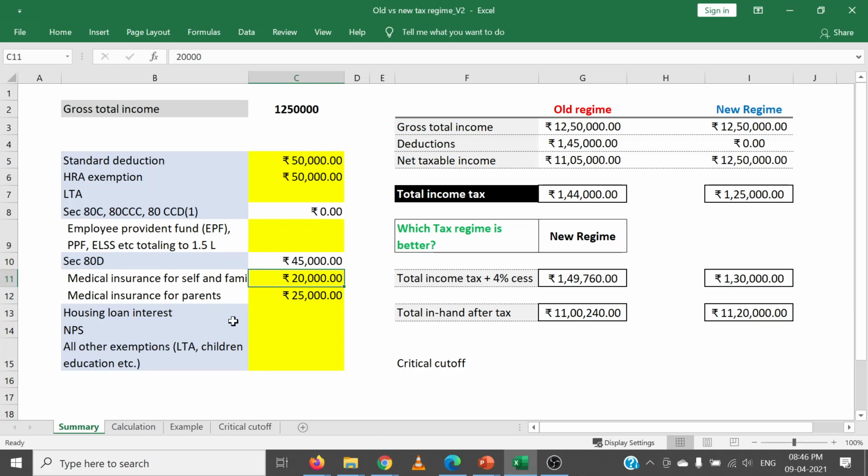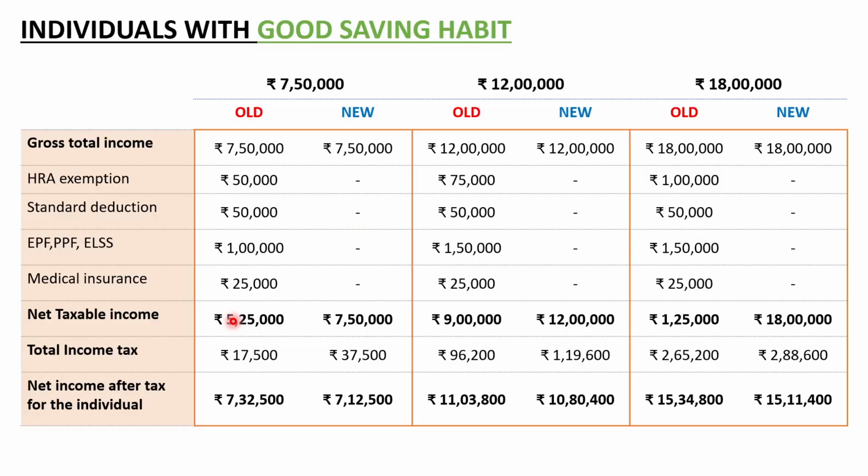Now let's get back to our examples. So here, I've compared the 3 examples that I've discussed. One is 7,50,000, the other one is 12 lakhs, and the other one is 18 lakhs. So this belongs to an individual with good savings habit.